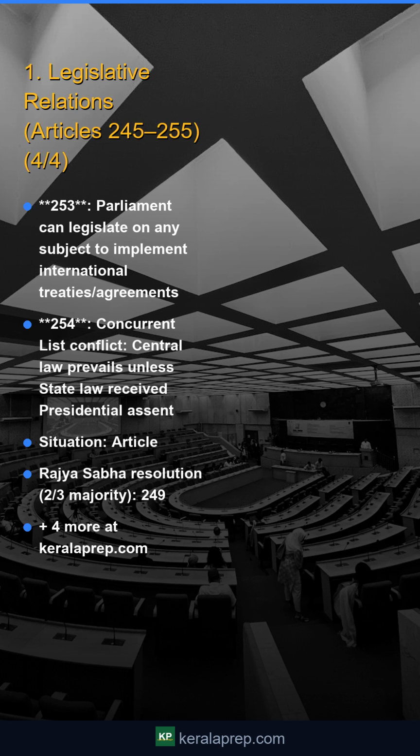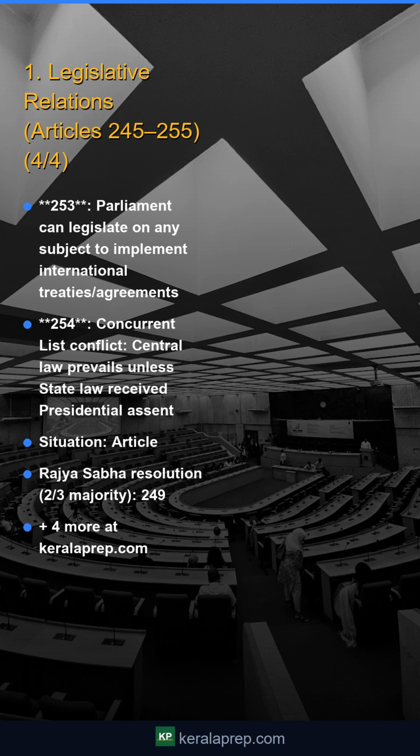253. Parliament can legislate on any subject to implement international treaties and agreements. 254. Concurrent list conflict. Central law prevails unless state law received presidential assent. Situation. Article. Rajya Sabha Resolution, 2/3 majority, 249, and 4 more in the full notes at keralaprep.com.